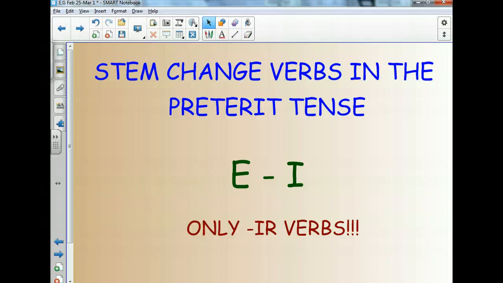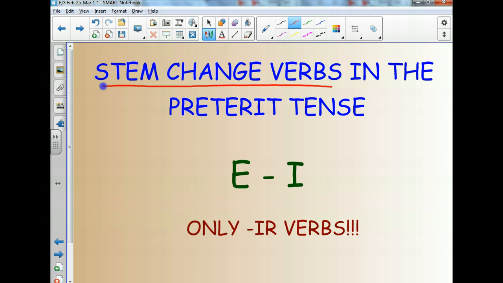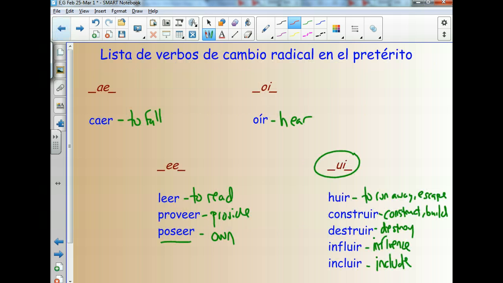Hola chicos, en este video vamos a hablar de más verbos de cambio radical, more stem change verbs in the preterite tense. Antes de seguir, vamos a repasar, let's review a little bit. This slide is the last slide you saw in the last screencast. So all of these verbs, caer, leer, proveer, poseer, oír, huir, construir, destruir, influir, y incluir. At this point we should have a working memory of what they mean English to Spanish and Spanish to English. And also knowing that they change from an I to a Y and how these verbs work. If you need more help on that, go back to the other screencast.